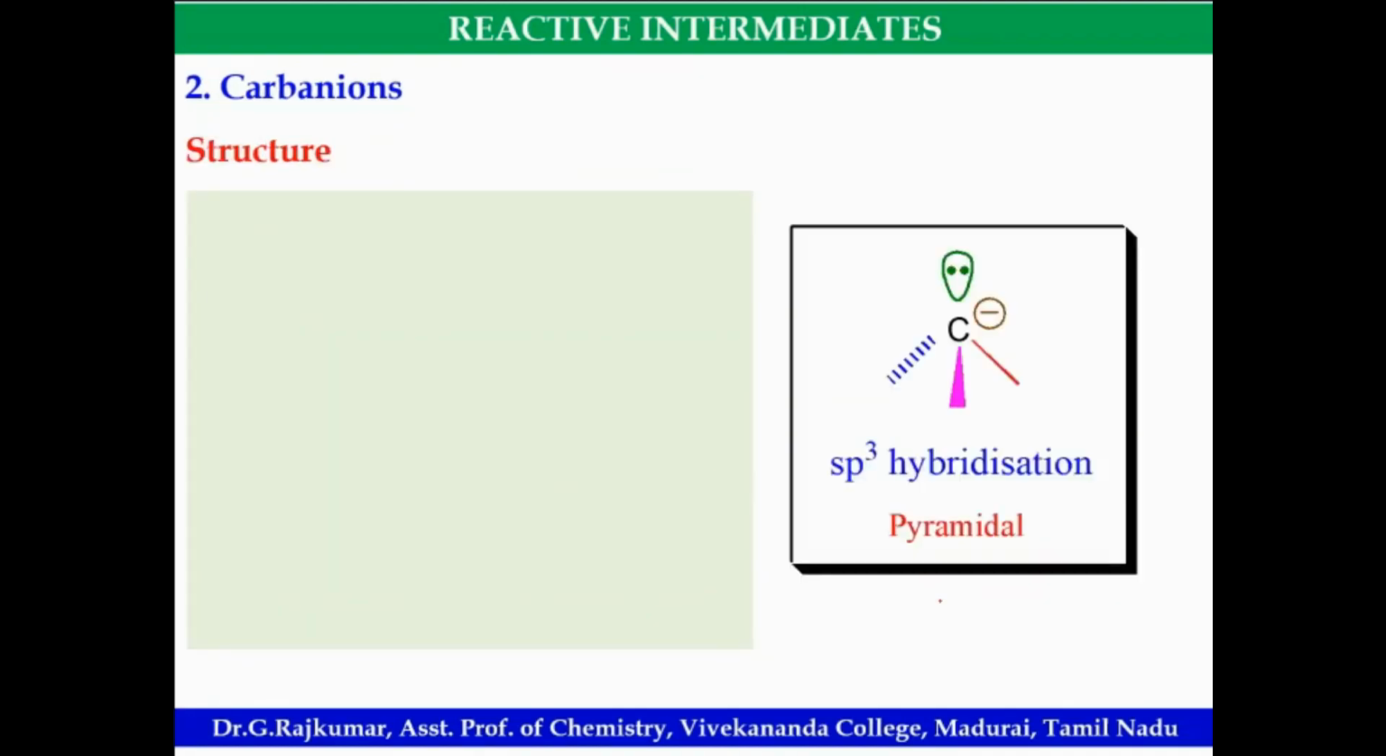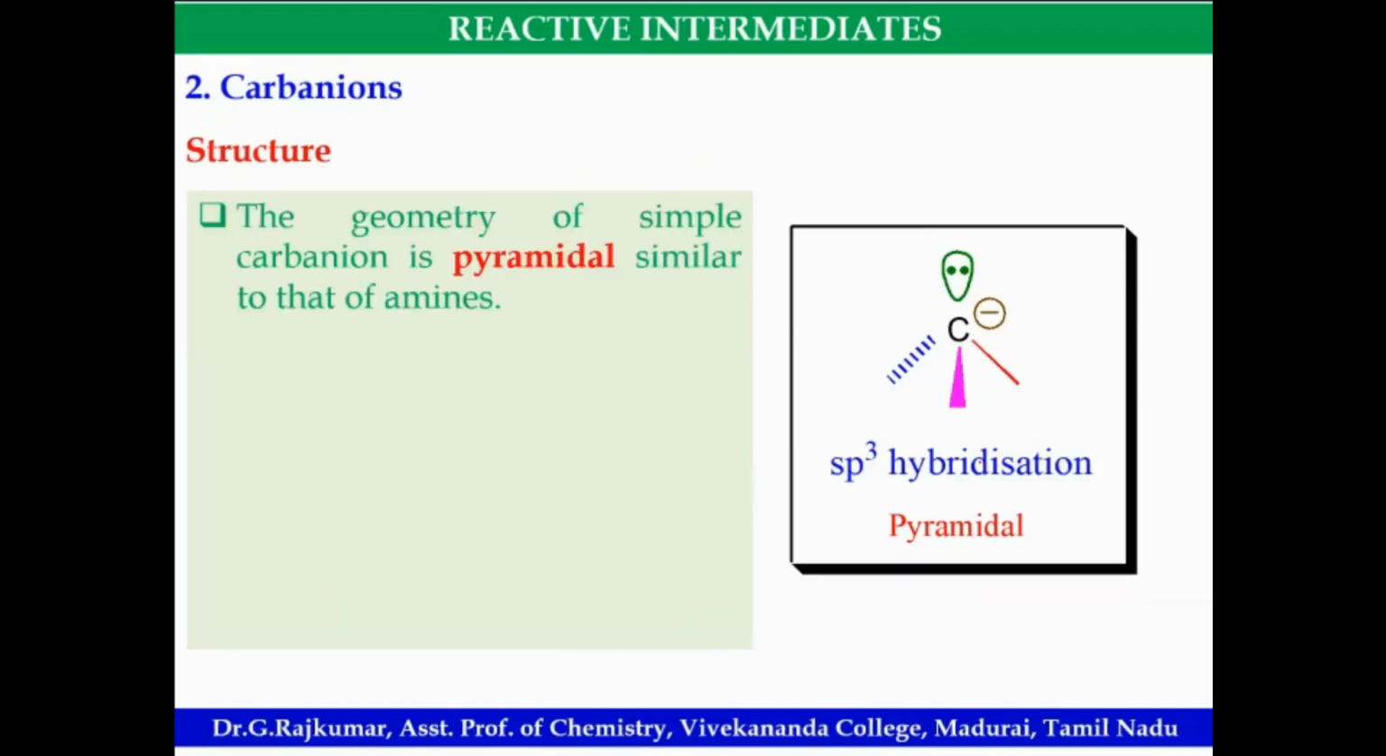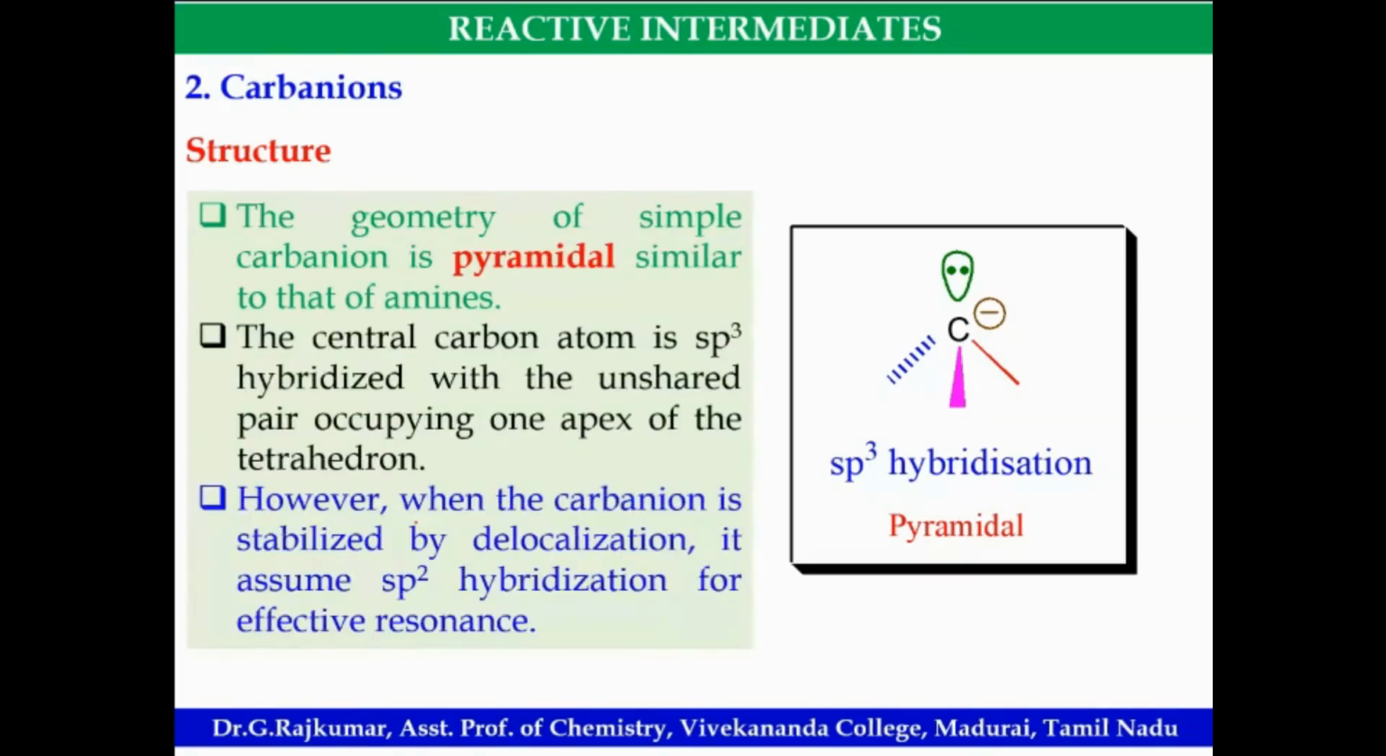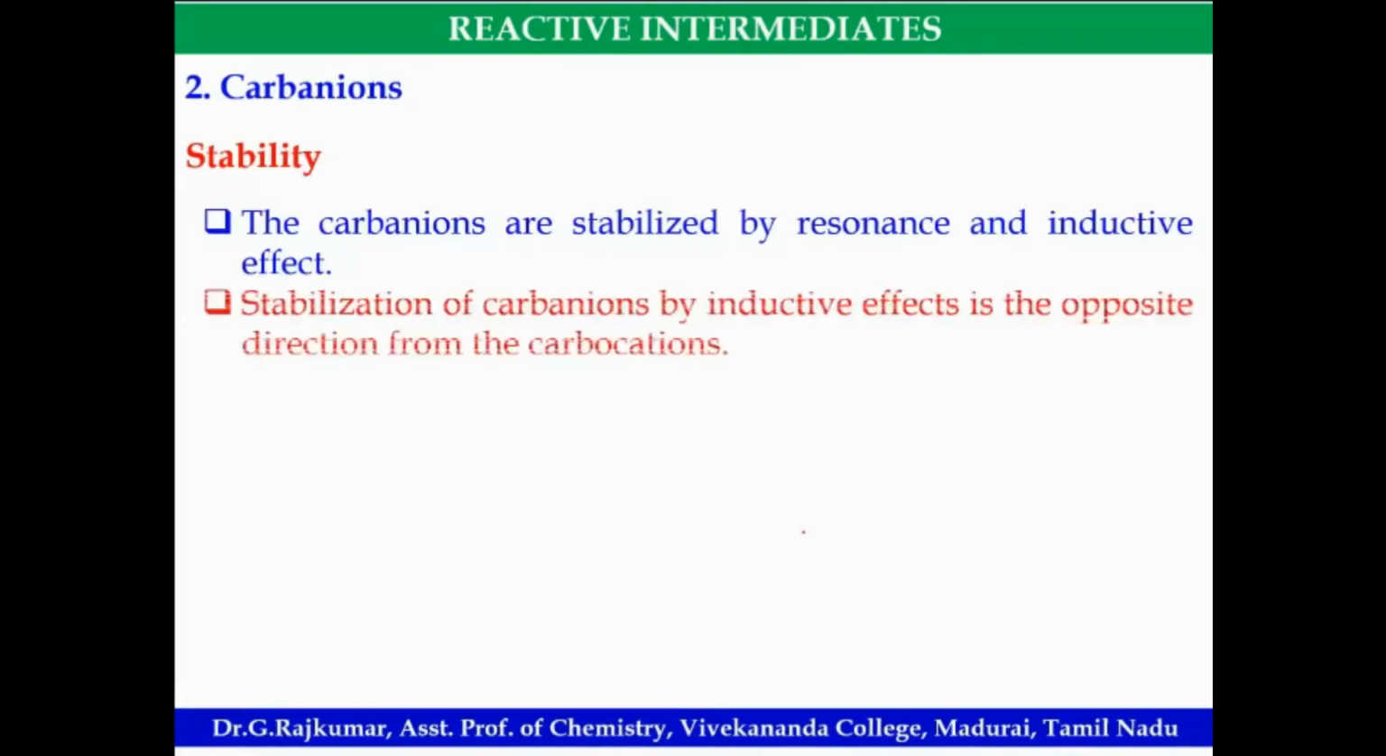Then the structure. The carbanion structure will be like this: sp3 hybridized, pyramidal shape, similar to the case of amines. But look at this, when the carbanion is stabilized by delocalization, it assumes sp2 hybridization. We said this when discussing it earlier: even if it is a carbanion, resonance and delocalization will be favored. So it assumes an sp2 hybridized carbon for effective resonance structures. Then stability. The carbanion is stabilized by resonance and inductive effect.